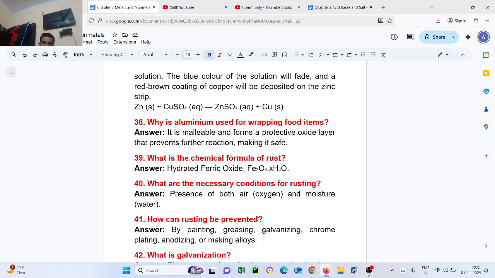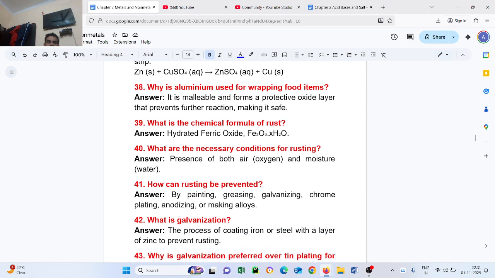Question number 40. What are the necessary conditions for rusting? Presence of both air, oxygen, and moisture, water.